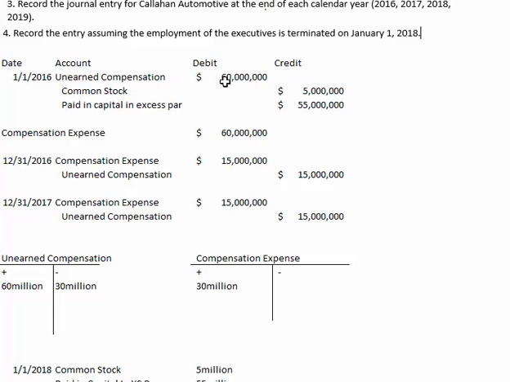So we had all of that happen, and what the accounts would look like at this point in time is we would have had a $60 million debit in unearned compensation, and we would have applied a credit to that account for each of these 2 subsequent years when we recorded a portion of that compensation expense being earned. And we would have an expense account that would have hit $15 million for each year as well.